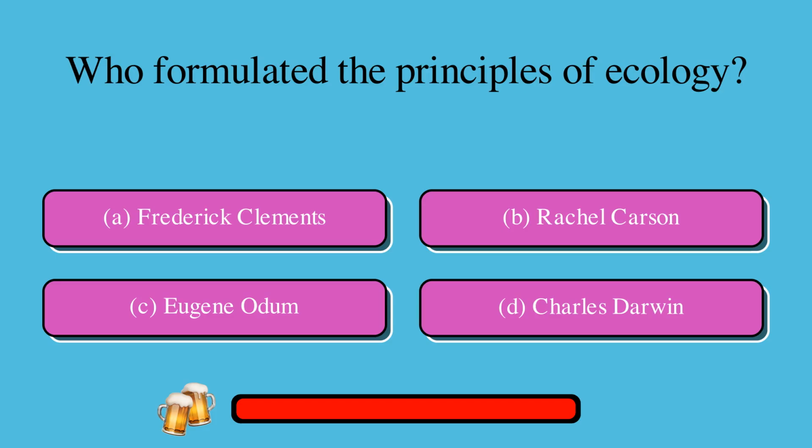Who formulated the principles of ecology? A. Frederick Clements, or B. Rachel Carson, or C. Eugene Odum, or D. Charles Darwin? The correct answer is A. Frederick Clements.